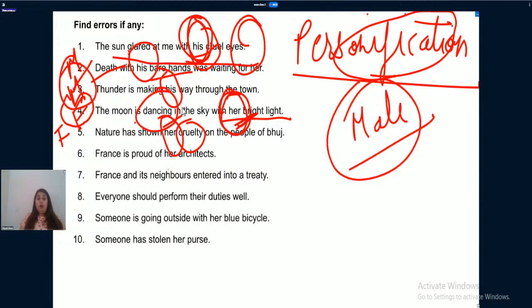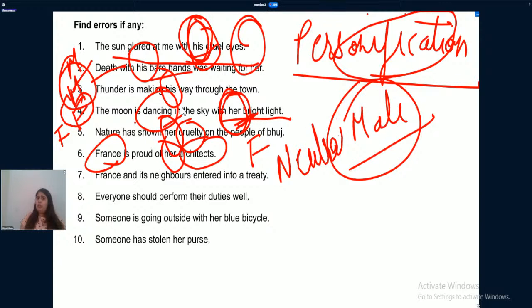France is proud of her architects. France is a country. France cannot have architects. A man can have his architects. A company can have its architects, right? So her, again, we are considering France as female here. France and its neighbor. Now we are considering France as neutral, which of course is neutral gender. Everyone should perform their duties well. Someone is going outside with her blue cycle. Someone has stolen her purse.